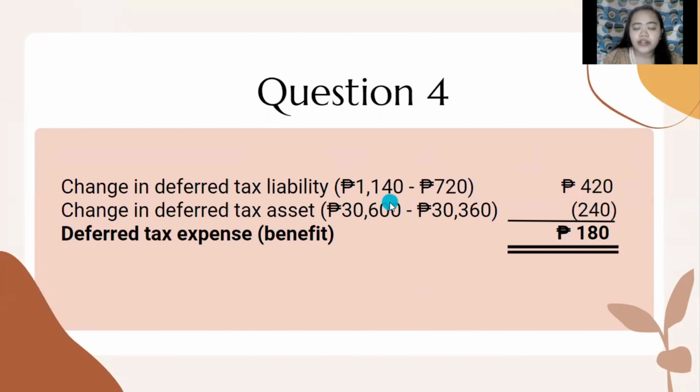So 1,140, the deferred tax liability of year 2021, minus 720, which is the deferred tax liability in year 2020, which gives us 420. Then, after that, we solve for the change in deferred tax asset, which is 30,600, the deferred tax asset year 2021, minus 30,360, the deferred tax asset in year 2020, which results in a decrease of 240.